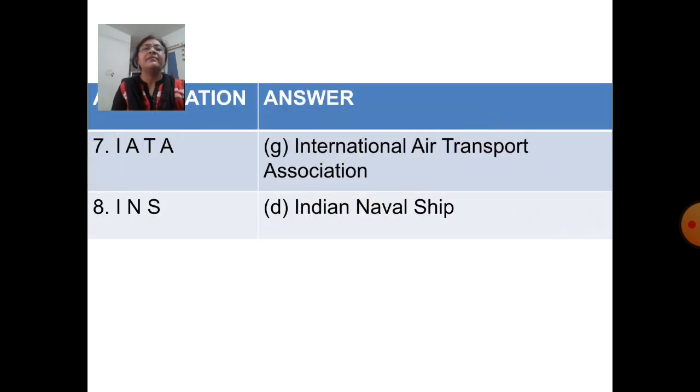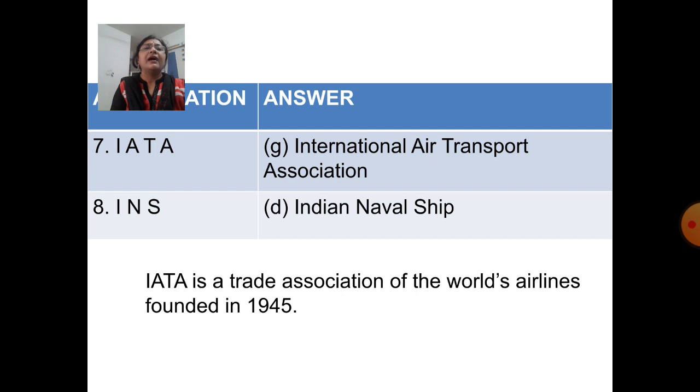Next abbreviation IATA. IATA stands for International Air Transport Association, which is option G. IATA is a trade association of the world's airlines founded in 1945. Next abbreviation is INS. INS stands for Indian Naval Ship, which is option D.